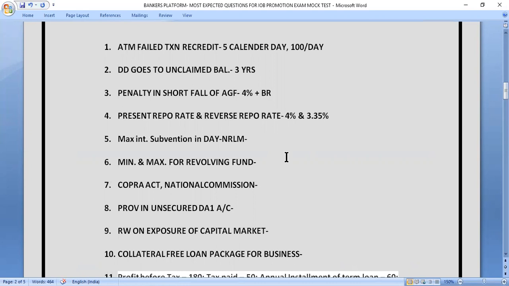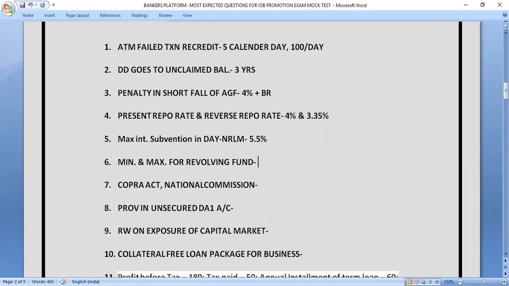Let's move to the next question. What is the maximum interest subvention in DAY-NRLM? In DAY-NRLM, what is the maximum interest subvention the government is providing? The correct answer of this question is 5.5%. This is the maximum interest subvention that a person can get in the DAY-NRLM scheme.